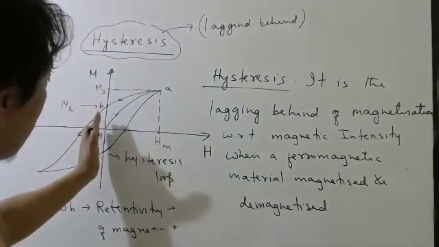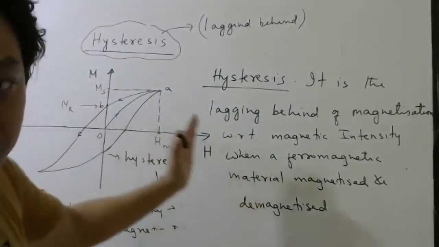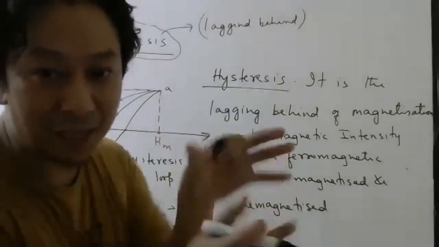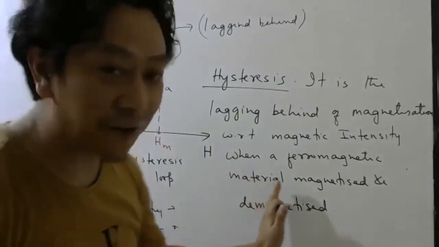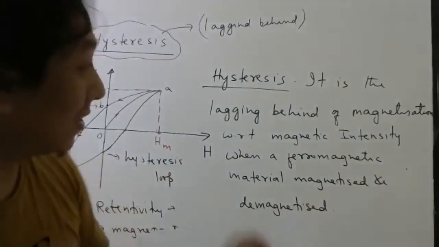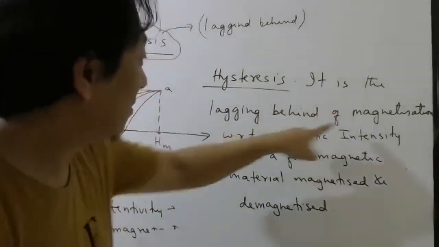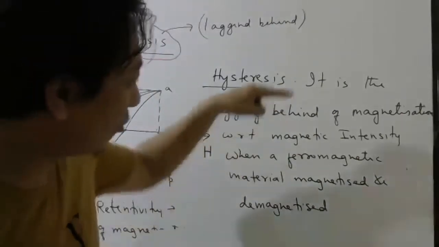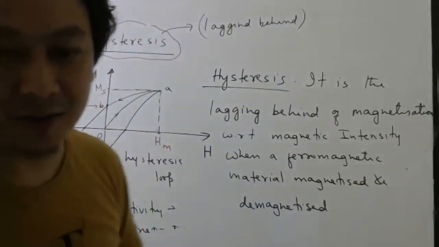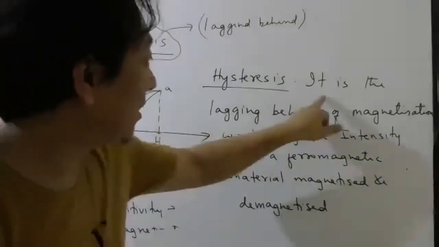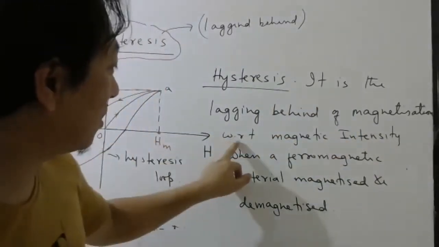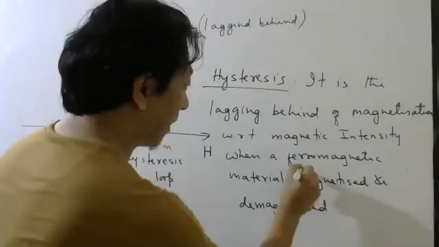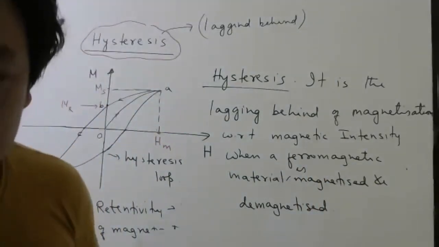Okay, so as you try to magnetize and demagnetize, magnetize means you are making the dipoles come in the same direction, demagnetize means you are trying to make them random again. So during the process of magnetization and demagnetization, this M will lag behind, and that lagging behind is what is called hysteresis. If you don't like this definition, you can see our EPL also, I have written the definition there also. So it is the lagging behind of magnetization with respect to magnetic intensity when a ferromagnetic material is magnetized and demagnetized.